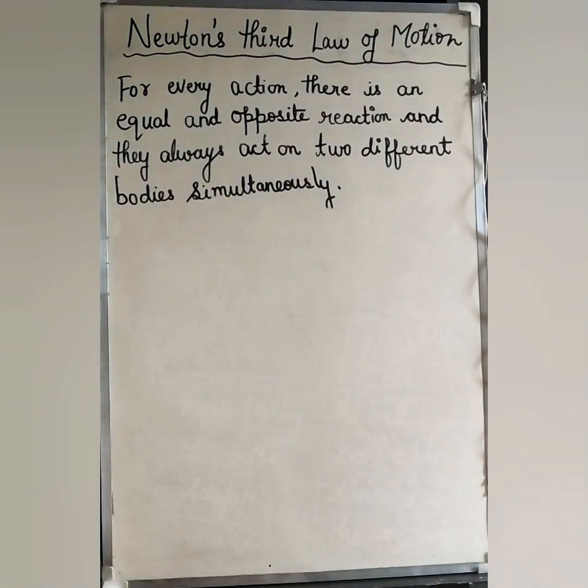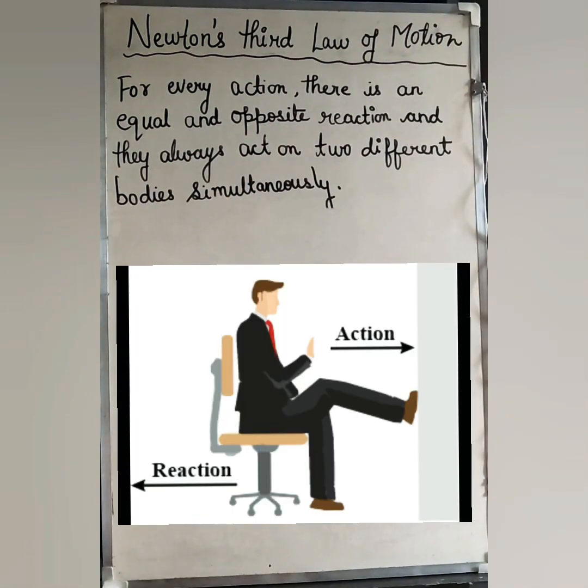Let's suppose a person is sitting on an office chair which has a set of wheels at the bottom of it, and with his hands and legs he is exerting some force on the wall. So who is giving the action force here? Yes, the man who is sitting on the chair is putting the action force on the wall. So what will the wall do in return?